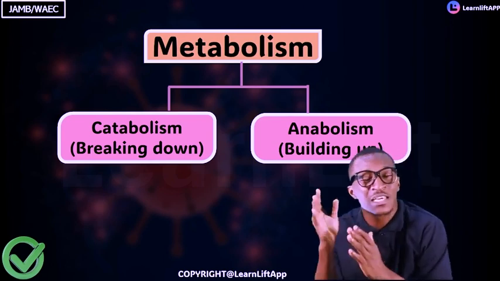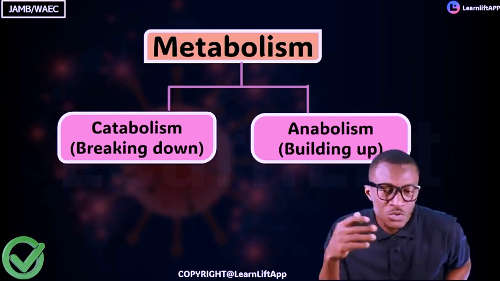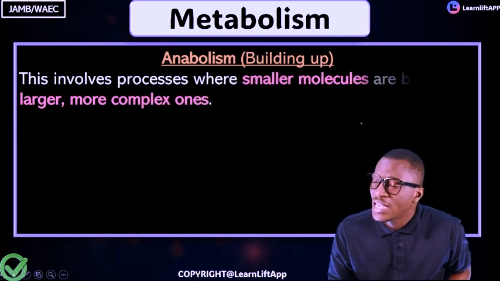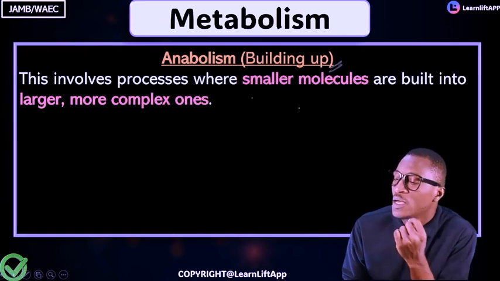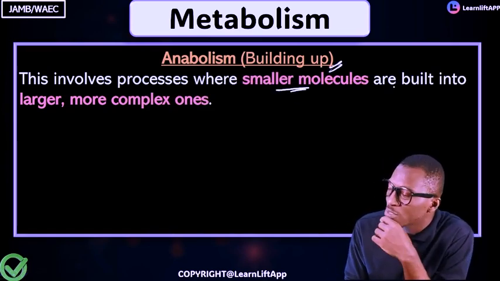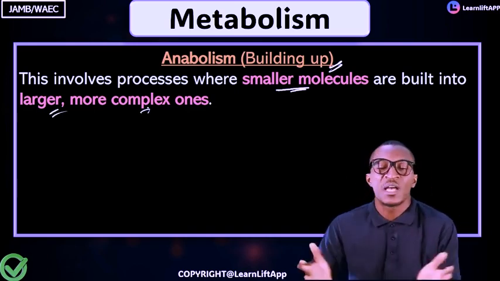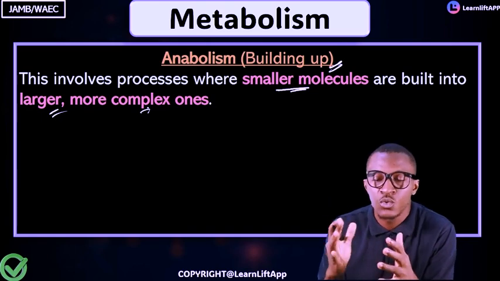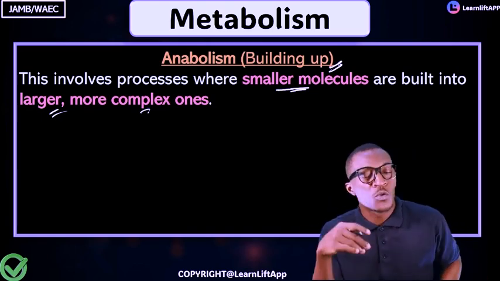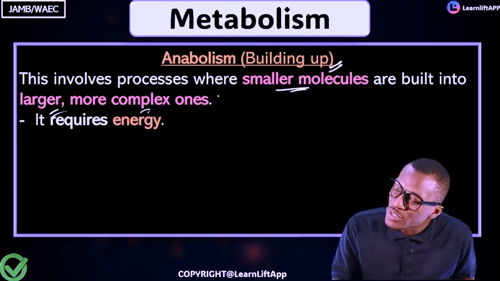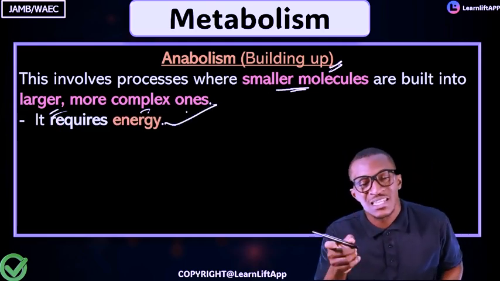Metabolism is the sum total of the chemical reactions, and it is divided into two: catabolism and anabolism. Take note that anabolism means building up. It involves the process whereby smaller molecules are built up to larger or complex molecules. Smaller molecules add up together to form a complex or larger molecule. This is called anabolic, and it requires energy to build.